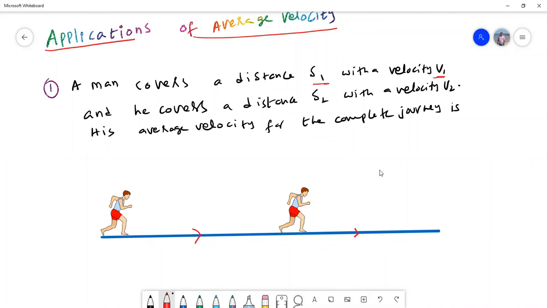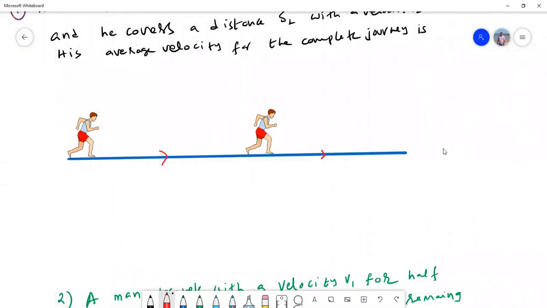So a man covers a distance S1 with a velocity V1 and he covers a distance S2 with velocity V2. His average velocity for the complete journey is, very simple question. Now remember, at this point the velocity of the man is V1 and it is given that it is covering, how much is the distance covered here? S1.